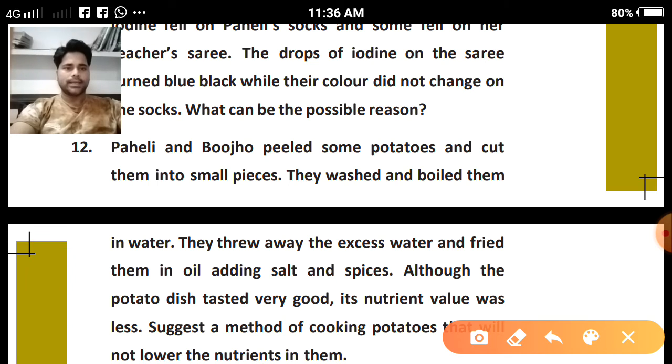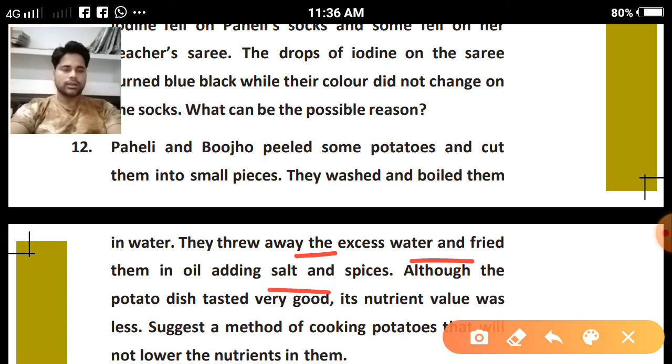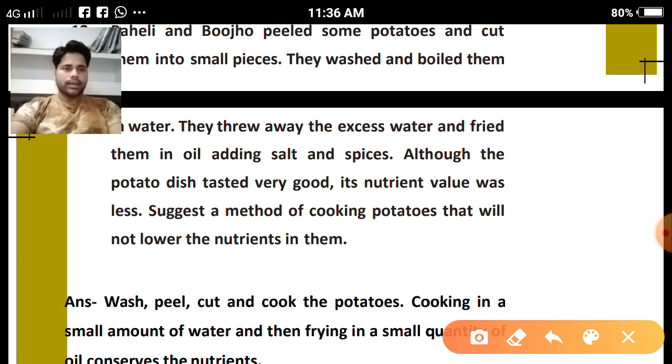Paheli and Bhujo peeled some potatoes and cut them into small pieces. They washed and boiled them in water. They threw away the excess water and fried them in oil, adding salt and spices. Although the potato dish tasted very good, its nutrient value was less. Suggest a method of cooking potatoes that will not lower the nutrients in them.